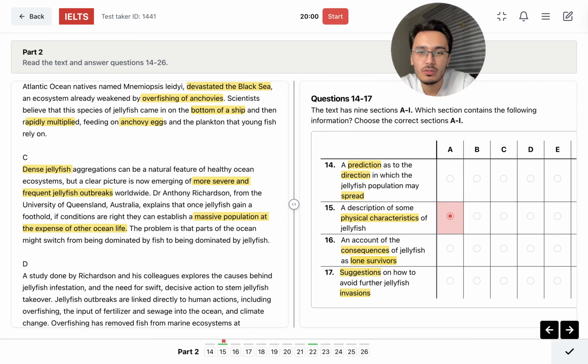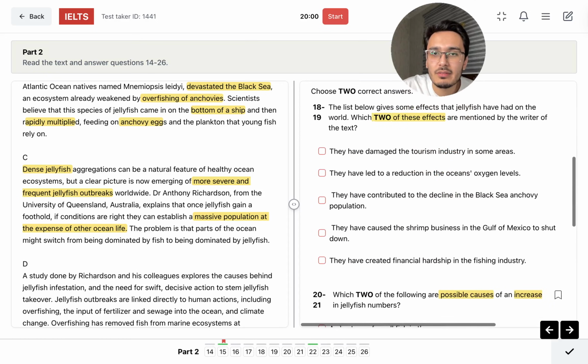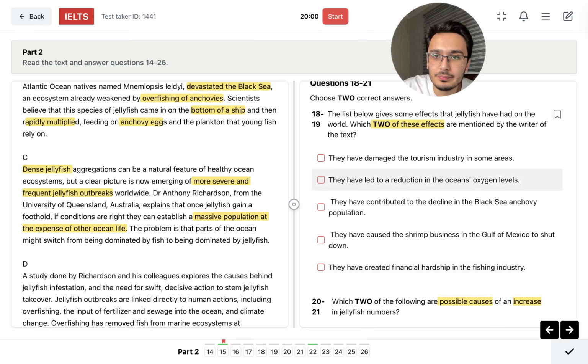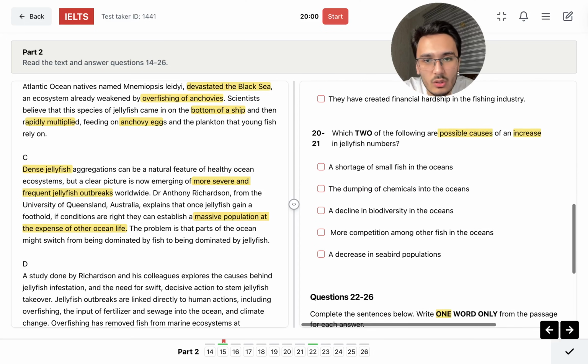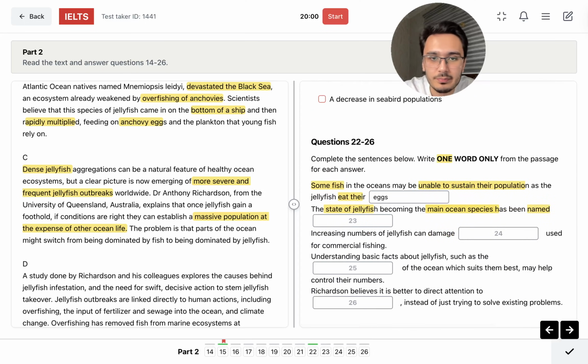An account of the consequences of jellyfish as lone survivors. Like lone survivors? Is it like this? Outbreak. Outbreak is like spread. This passage seems to be very confusing, you know? Twelve of these effects are mentioned by the writer of the text. They have created financial hardship. No, not yet. I don't see any answers yet. Ocean species has been named. Increasing number of jellyfish can damage something used for commercial fishing.